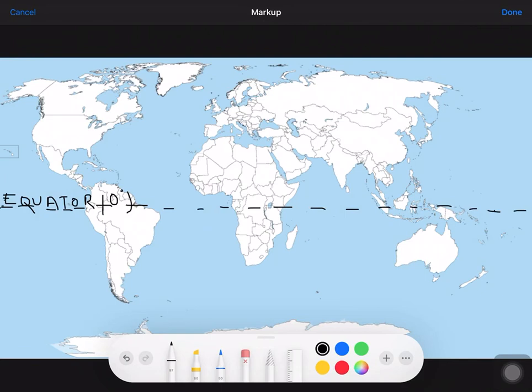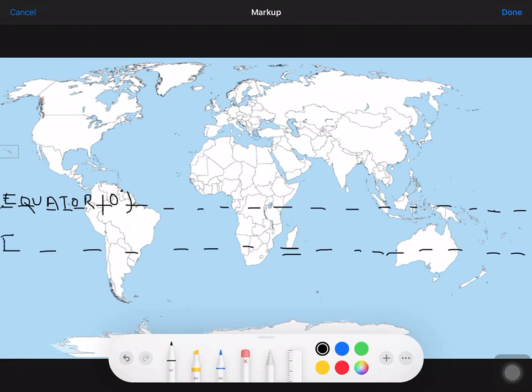Now moving on to the Tropic of Capricorn, which is 23.5 degrees south. So the first point where Tropic of Capricorn passes from is just below Madagascar. In fact, a little above from here. And the next point will be from the center, from middle of Australia. Again, you will combine these two points till the end.